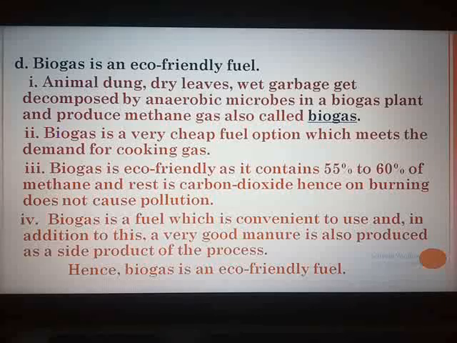Now question number 5 we begin with, wherein many of the questions I have omitted because those questions I have segregated and given in the additional questions. So question number 5, explain the following.